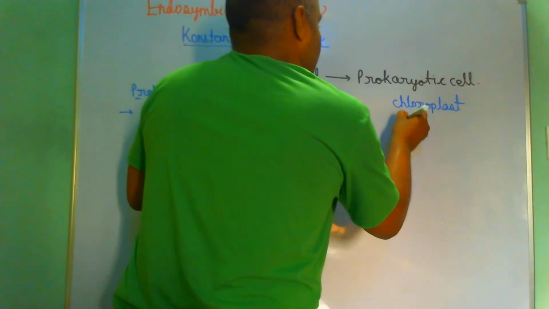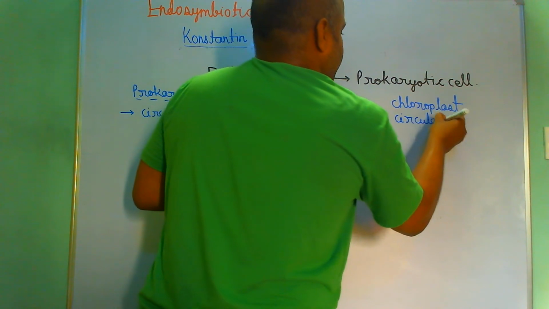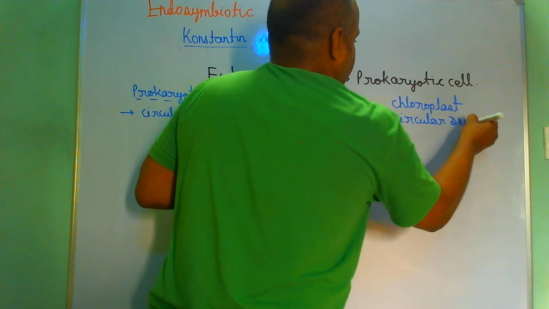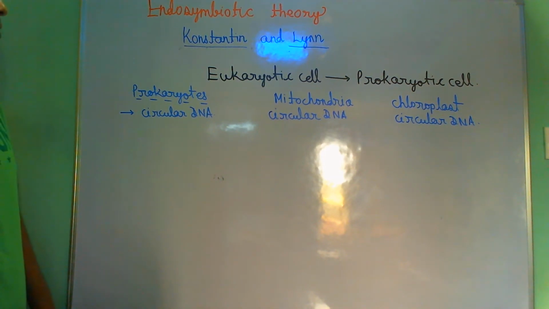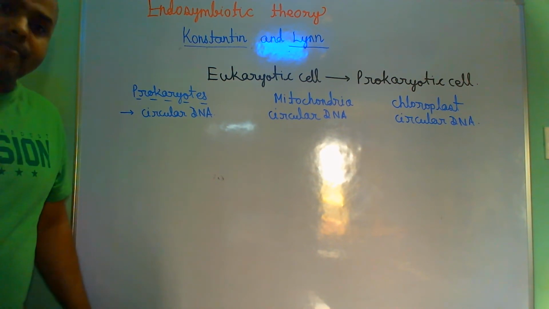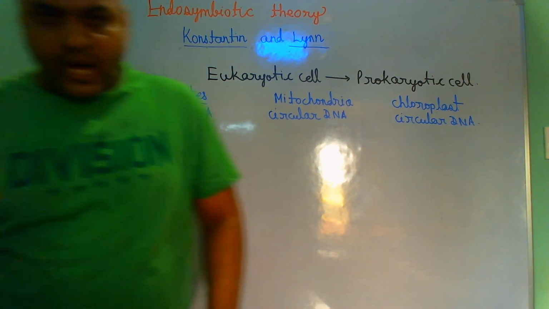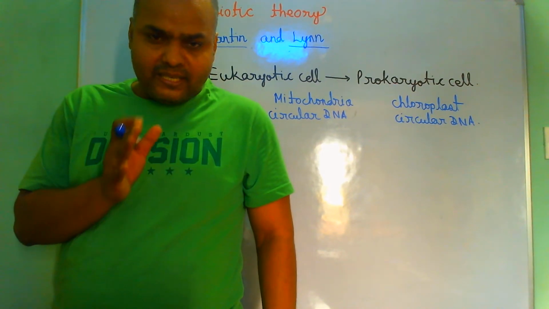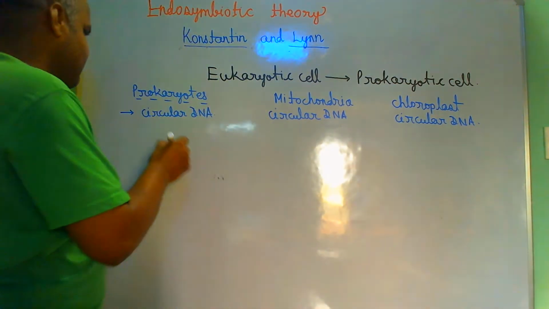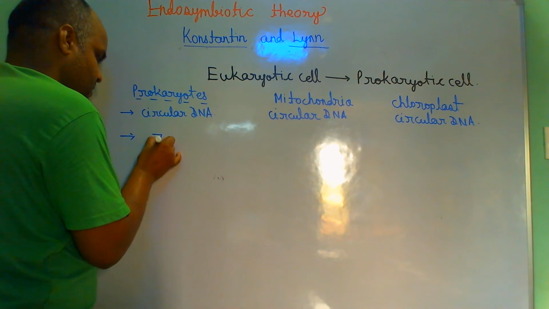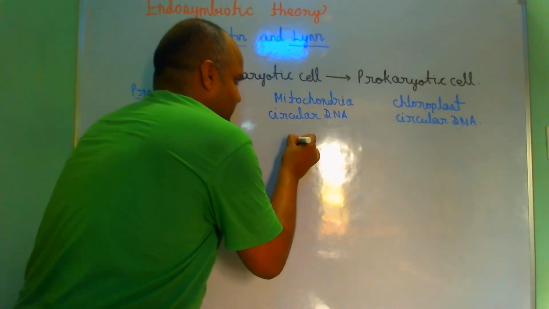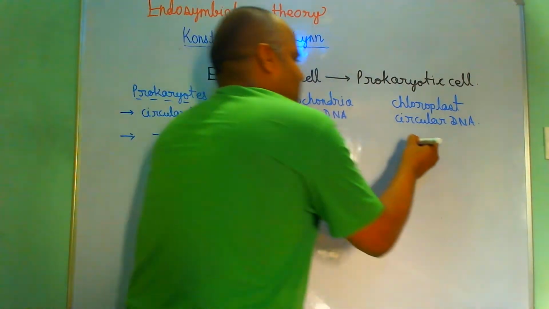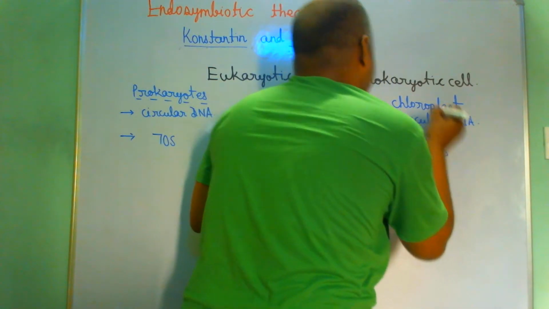In chloroplast also circular DNA was present, right? In prokaryotes, which kind of ribosomes are present? In prokaryotes, basically it is 70S ribosomes, right? 70S ribosomes are present in prokaryotes. The same type of 70S ribosomes were present in mitochondria also.